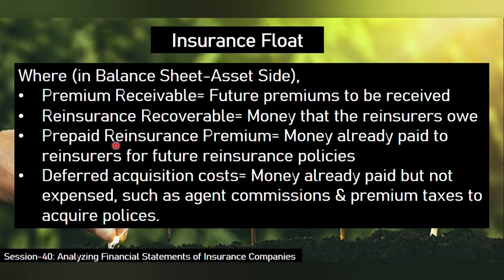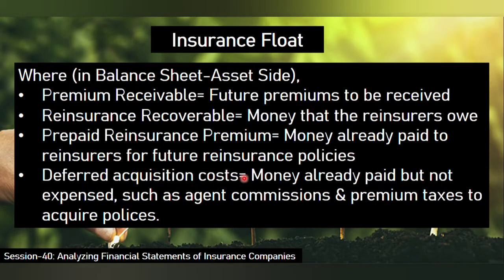Prepaid reinsurance premium is the money already paid to reinsurers for future reinsurance policies. Deferred acquisition cost is the money already paid but not expensed, such as agent commission and premium taxes to acquire the policies. All these items come under the balance sheet only, but on the asset side.